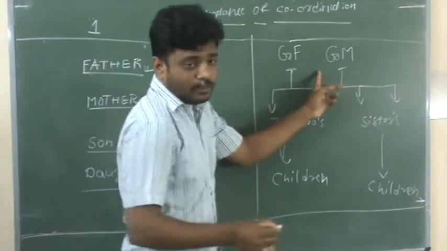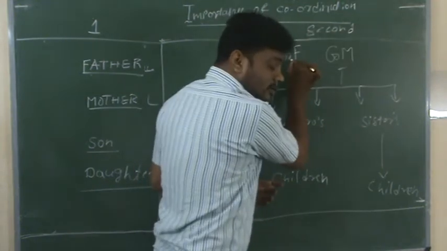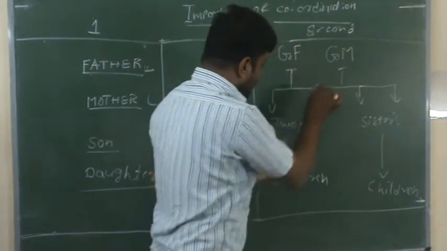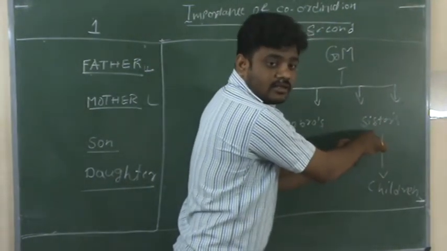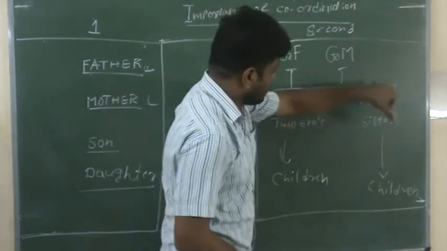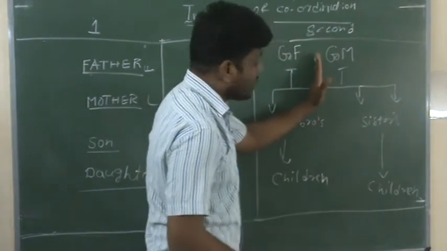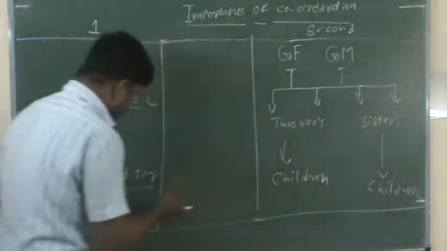And the second family: grandfather, grandmother, and their children, and their children, and the sister's children. Grandfather, grandmother. This is called the undivided family. The first is the divided family.